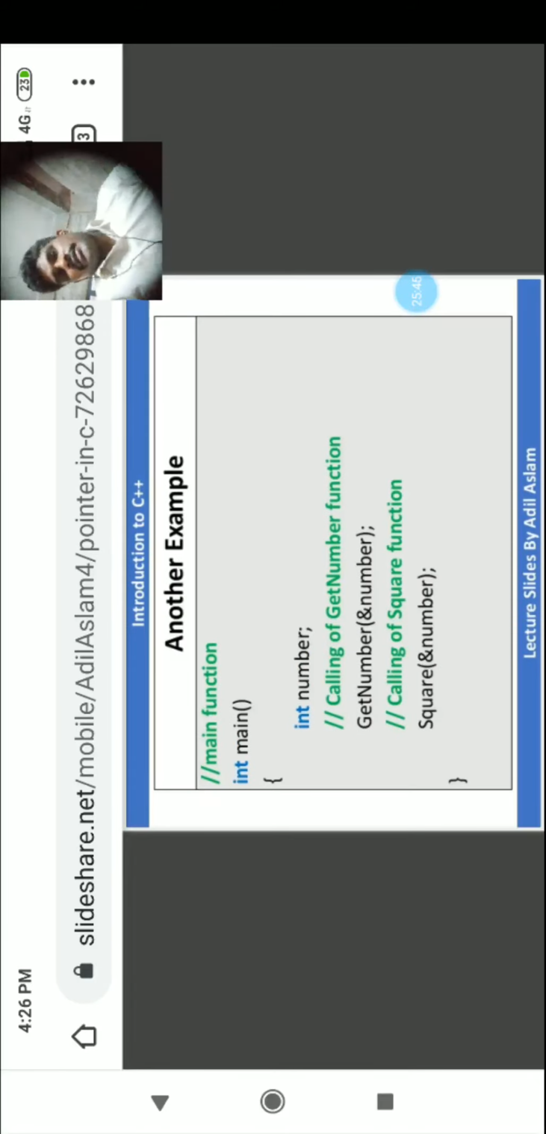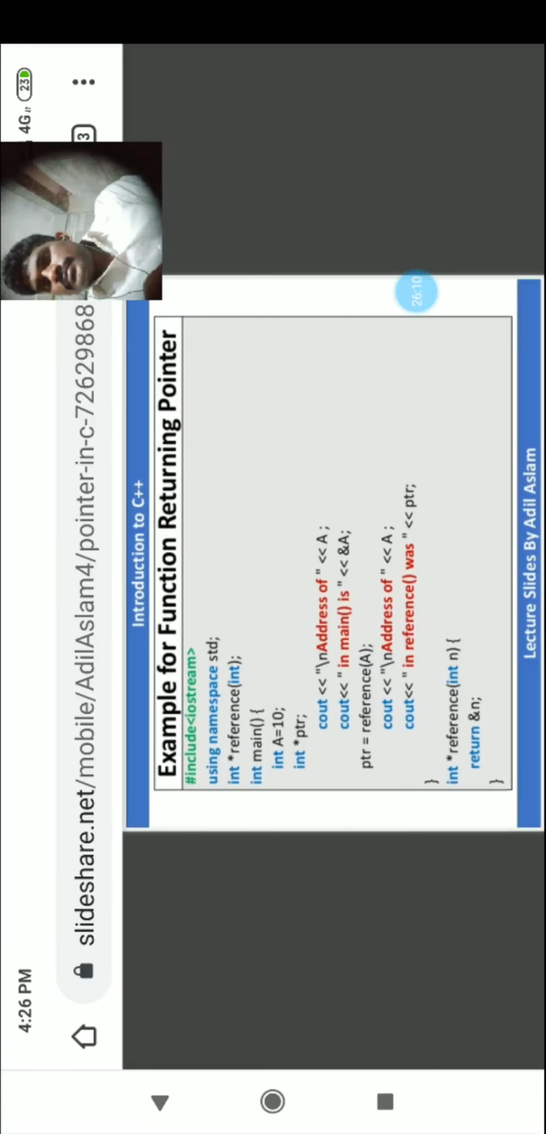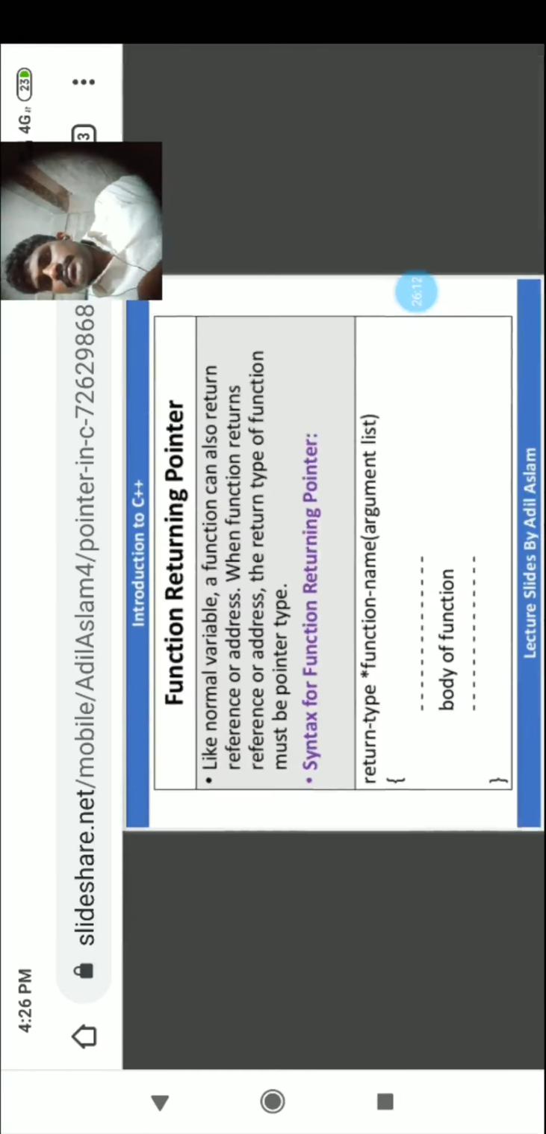Main function. Int main, int number, calling the getNumber function, getNumber ampersand number, calling the square function, square ampersand number. Enter number: 25, square is 625. So I hope you understand this one.